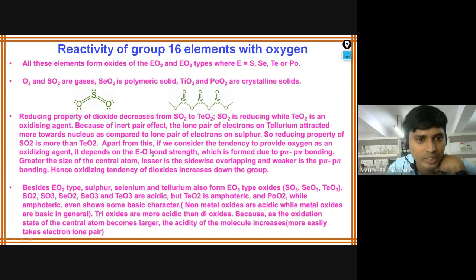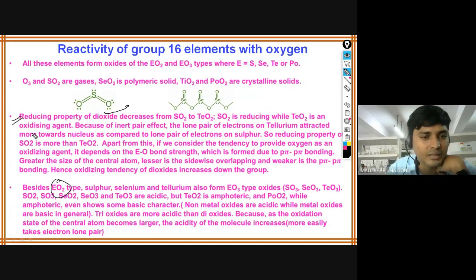Now what is the next one? That's about all this point. Besides CO2, the first point is regarding EO2 type. Selenium and tellurium form EO3 type oxides also. Which ones? SO3, SeO3, TeO3. This type of trioxides also forms.